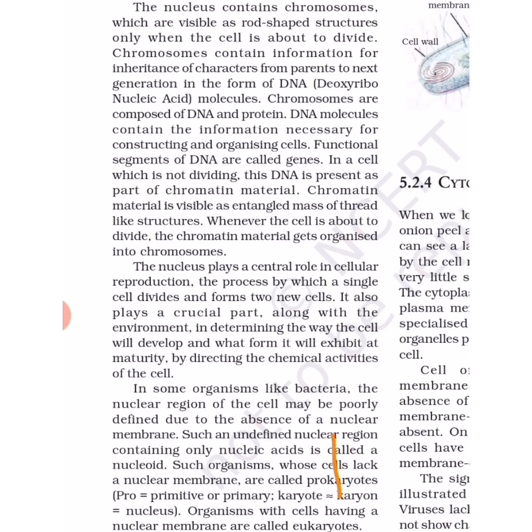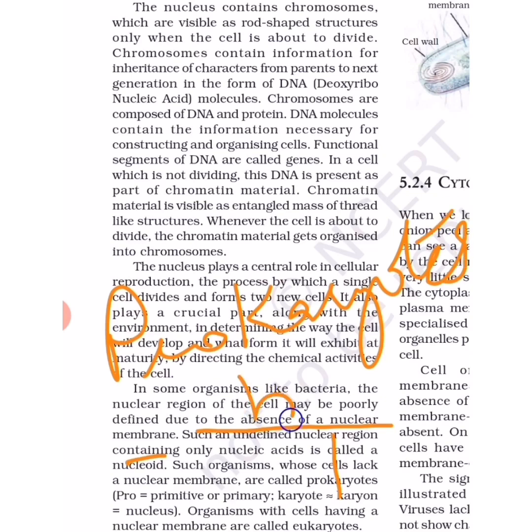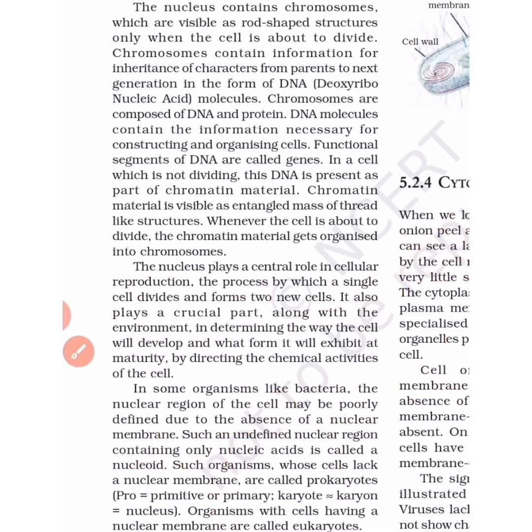In some organisms like bacteria, the nuclear region of the cell may be poorly defined due to absence of the nuclear membrane. Now we are talking about prokaryotes, of which bacteria are an example. In these organisms the nucleus is absent, and instead of a nucleus, a nucleoid is present. The nuclear region is not defined, and all the structure present there is the nucleoid, and moreover the cell also lacks membrane bound organelles.